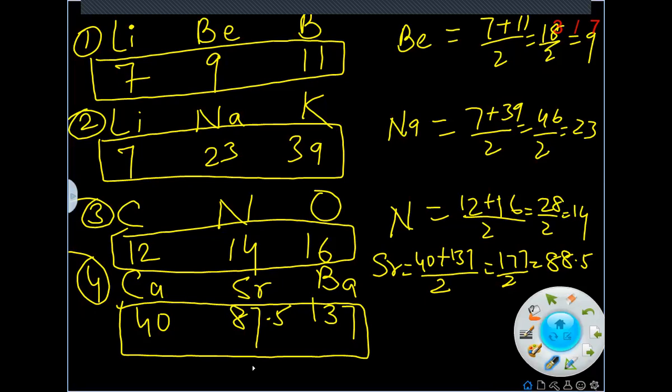Similarly, he took other elements as lithium, sodium and potassium. The atomic mass of lithium was 7 and the atomic mass of potassium was 39. He took the average of these two atomic masses and got 23, which was the atomic mass of sodium. Similarly, carbon, nitrogen and oxygen, and calcium, strontium and barium. But later on, for some elements the mean was only approximate, and as the atomic masses of the heavier elements increased, his Triads Law failed.